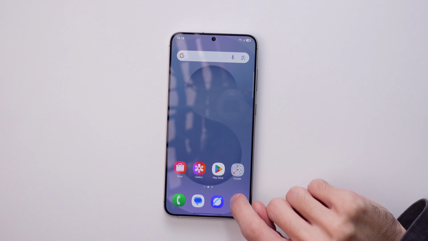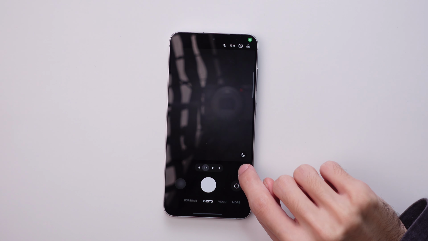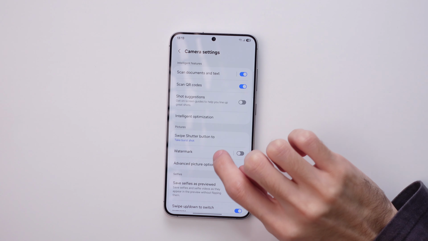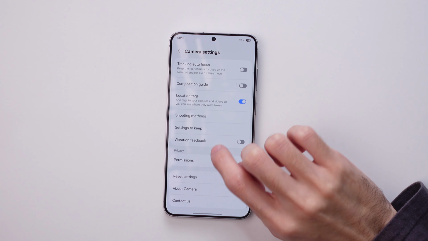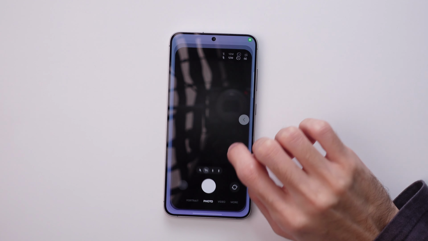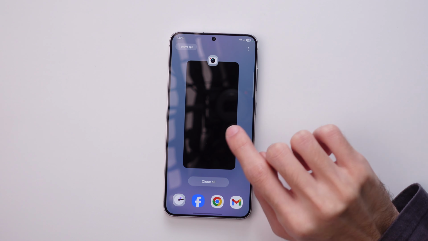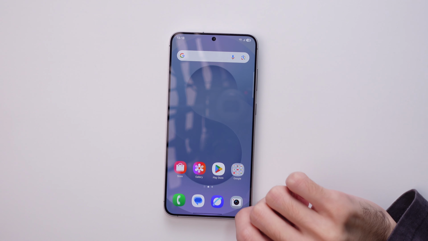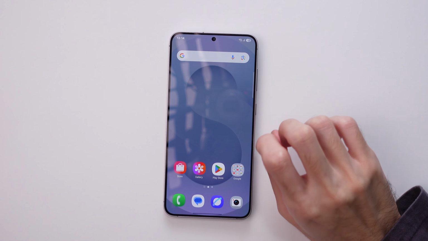The first way to do it is to go to the camera app and then tap the quick controls, go to the settings and look for a camera shutter option here. Again, if you don't find it, it's because it's forbidden to have this option on the camera app in your country, so you have to do it the second way.